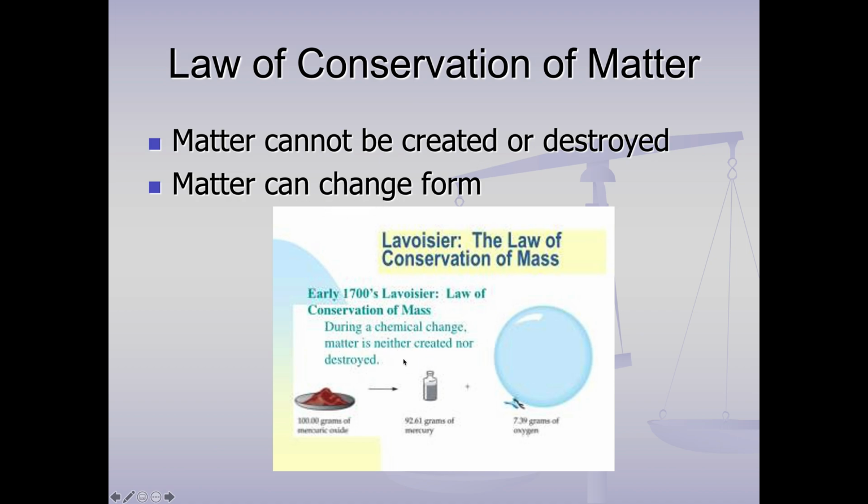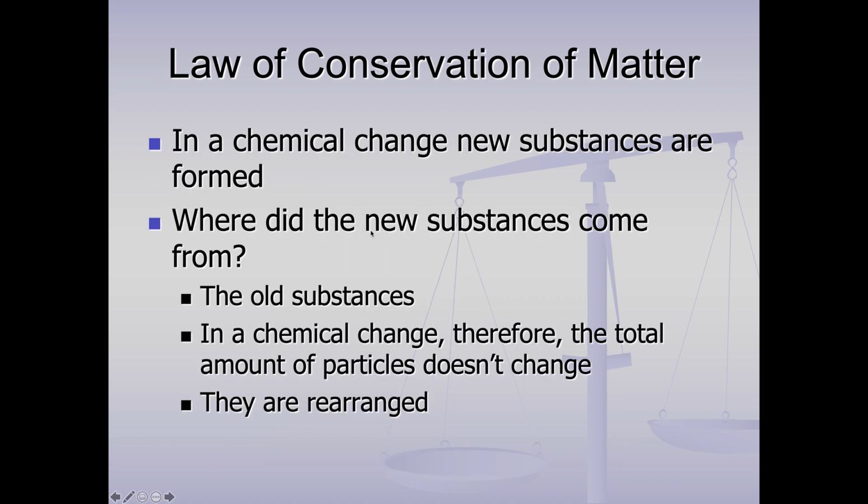So during a chemical change, right, I have 100 grams of this compound, 92 grams of this, right? And when this breaks down, I get 92 and 7, and this adds up to the 100. Right? So the total amount doesn't change in a reaction, just rearranges. Okay? Now in a chemical change, new substances are formed, but it's all there.